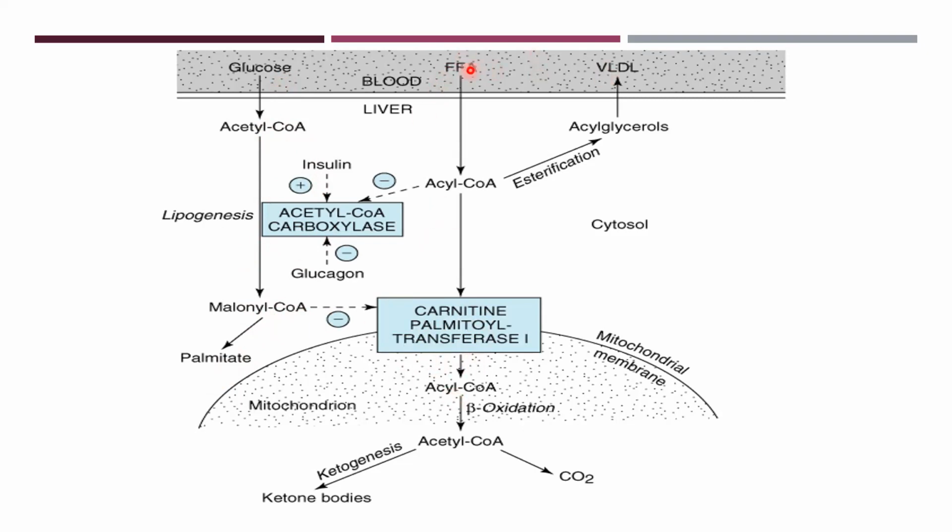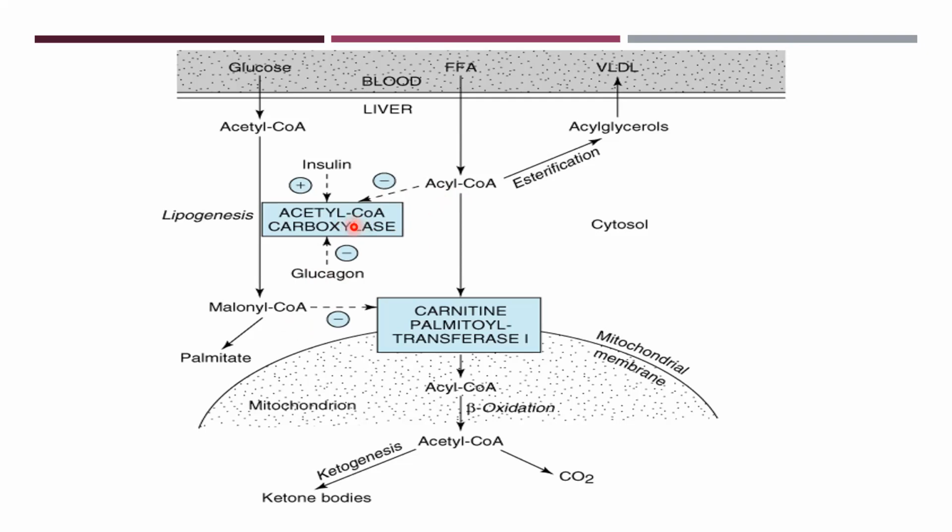On the other hand, the free fatty acid entering the cell is converted into acyl coenzyme A, which inhibits acetyl coenzyme A carboxylase, to stop the conversion of acetyl coenzyme A to malonyl coenzyme A.